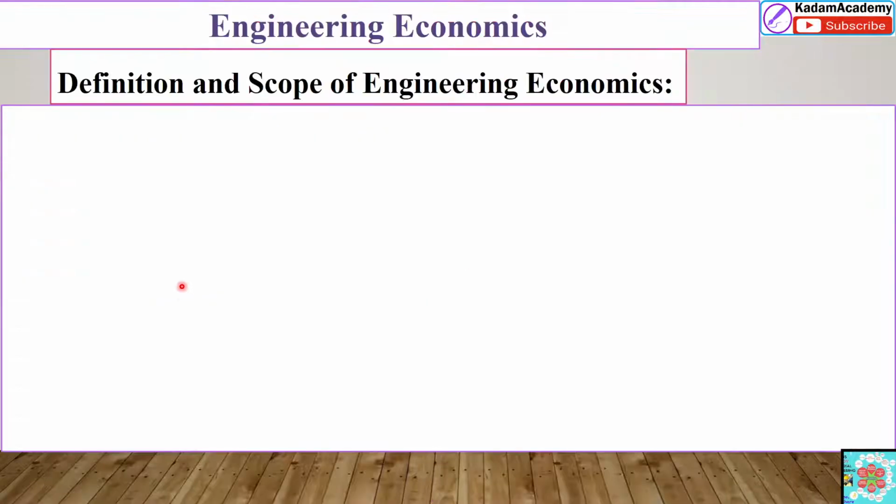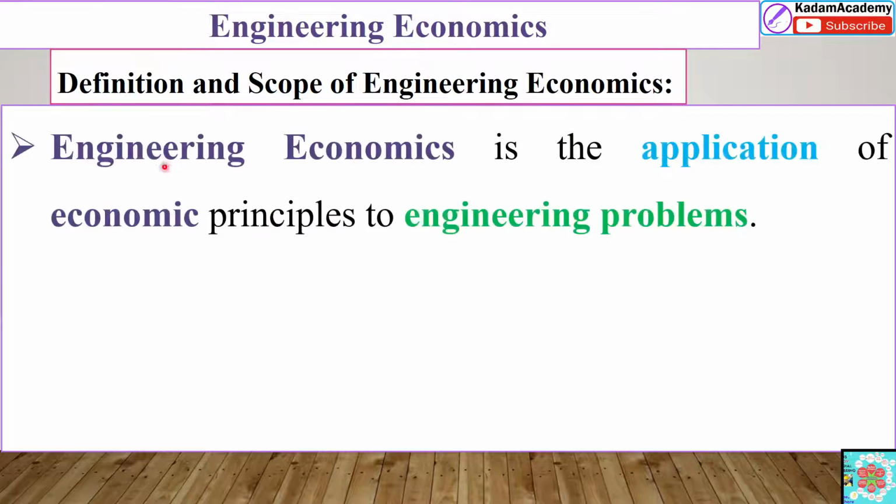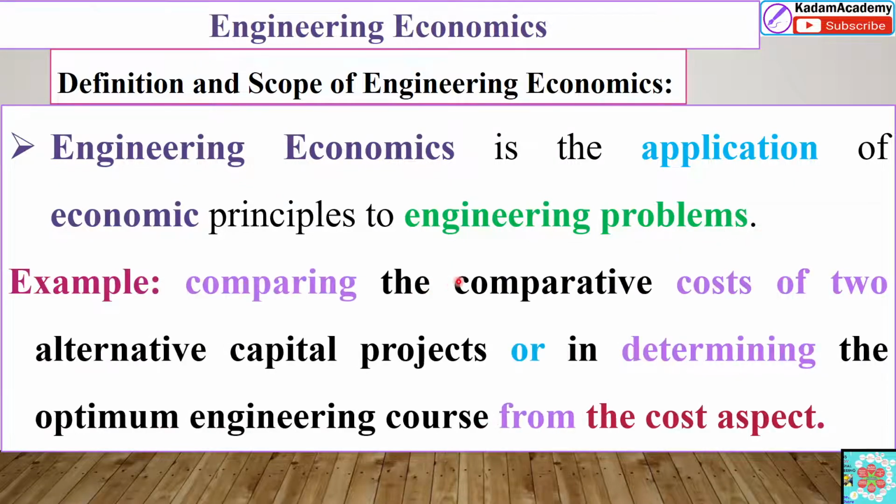So now we'll go for the definition of engineering economics. Engineering economics is the application of economic principles to various engineering problems. For example, you can compare the comparative cost of two alternative capital projects. Two industry projects are there, capital projects, and you can compare their cost. This is the simple example of economics, to determine the optimum engineering course from the cost aspect. That also comes under examples of engineering economics.